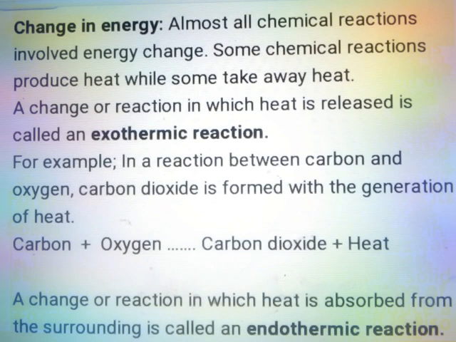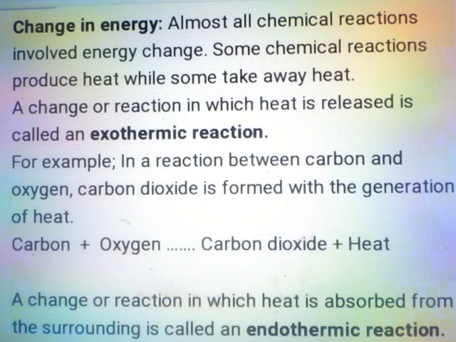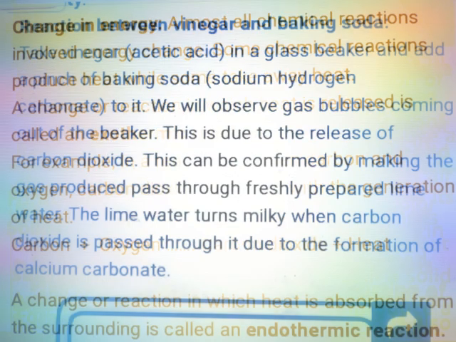A change or reaction in which heat is released is called an exothermic reaction. For example, in a reaction between carbon and oxygen, carbon dioxide is formed with the generation of heat. Carbon plus oxygen is equal to carbon dioxide plus heat. A change or reaction in which heat is absorbed from the surrounding is called an endothermic reaction.